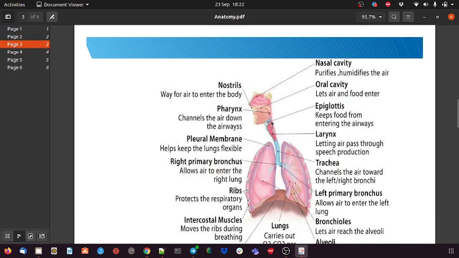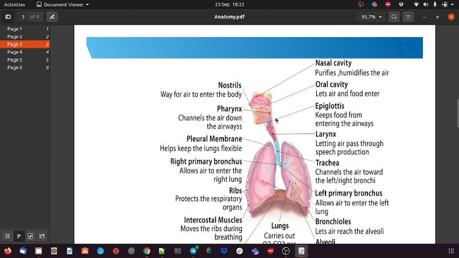This is the place where the food pipe goes behind the air pipe. This switch is carried out by the epiglottis. When we eat food, the windpipe is blocked by the epiglottis, and the food is pushed to the food pipe, which is present behind the windpipe.